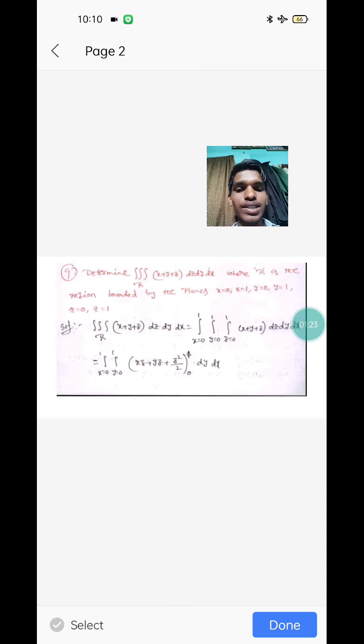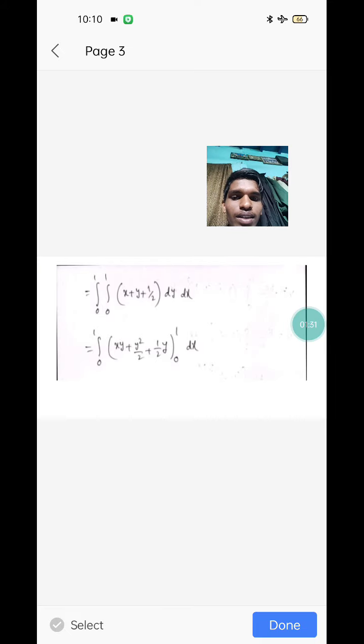xz + yz + z squared by 2. Now applying the limits 0 to 1, dy dx, the integral from 0 to 1 and the integral from 0 to 1. Now applying the limits, (x + y + z) with z = 1, gives 1 by 2, dy dx, the integral from 0 to 1 of xy + y squared by 2 plus 1 by 2 into y, dx.